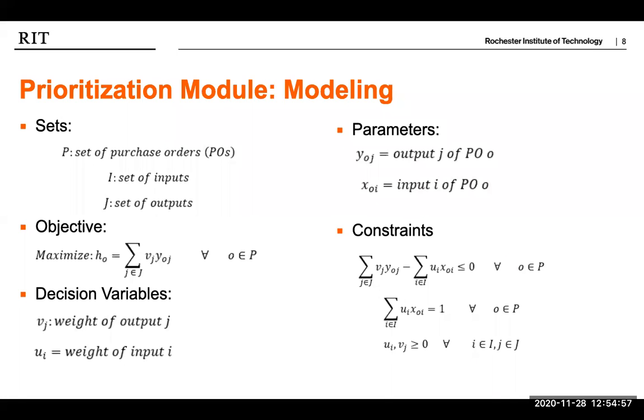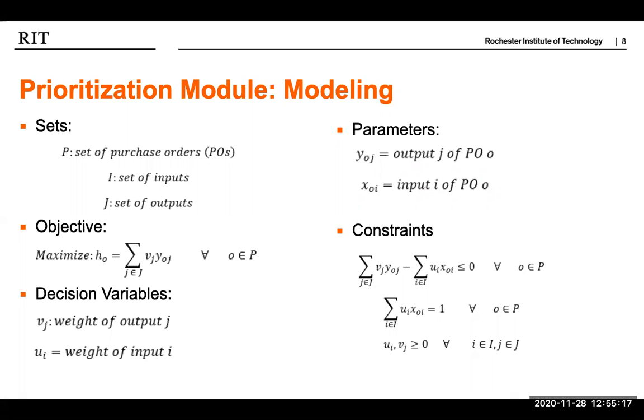The outputs include inventory at destination country and change in the level of immunization at destination country when the PO is distributed. The decision variables of this model are the weight of each marker, where the markers are all inputs and outputs. The objective of the model is to maximize the summation of the outputs of any PO given static marker weights. This model contains three constraints.